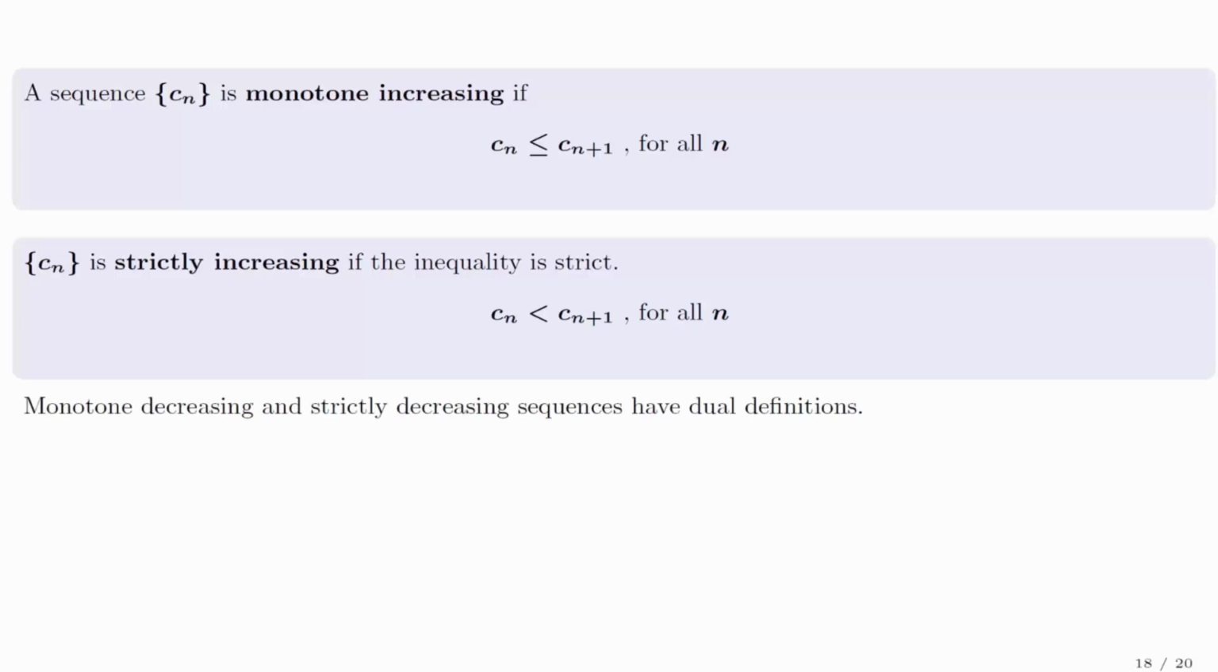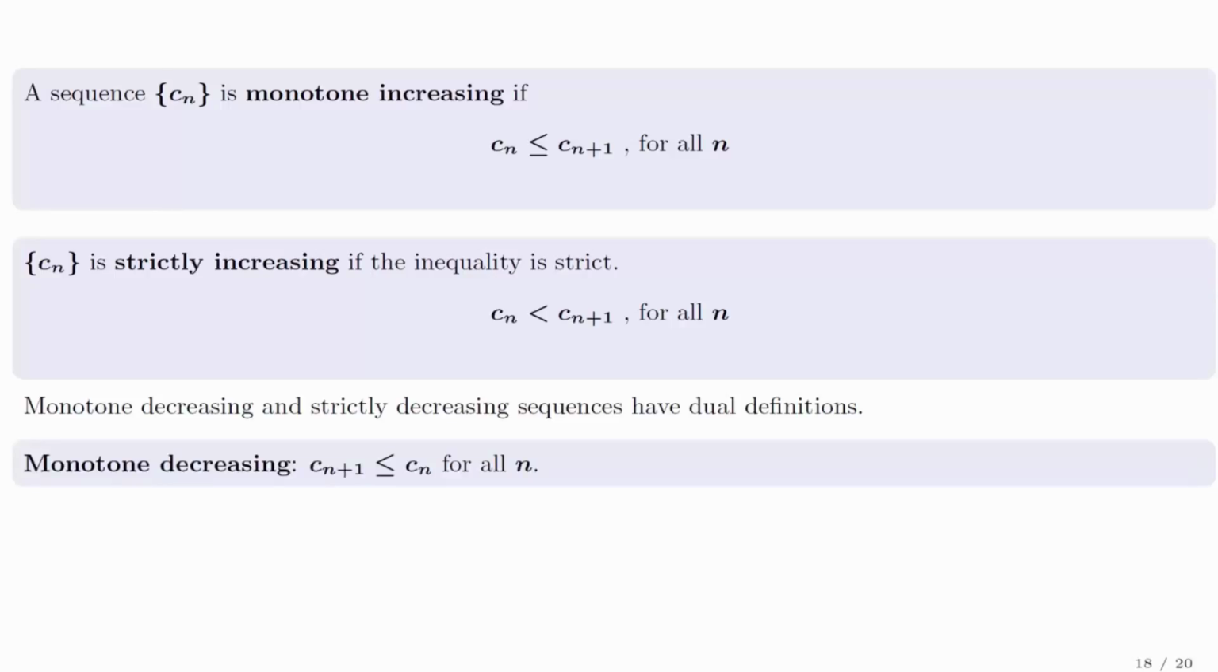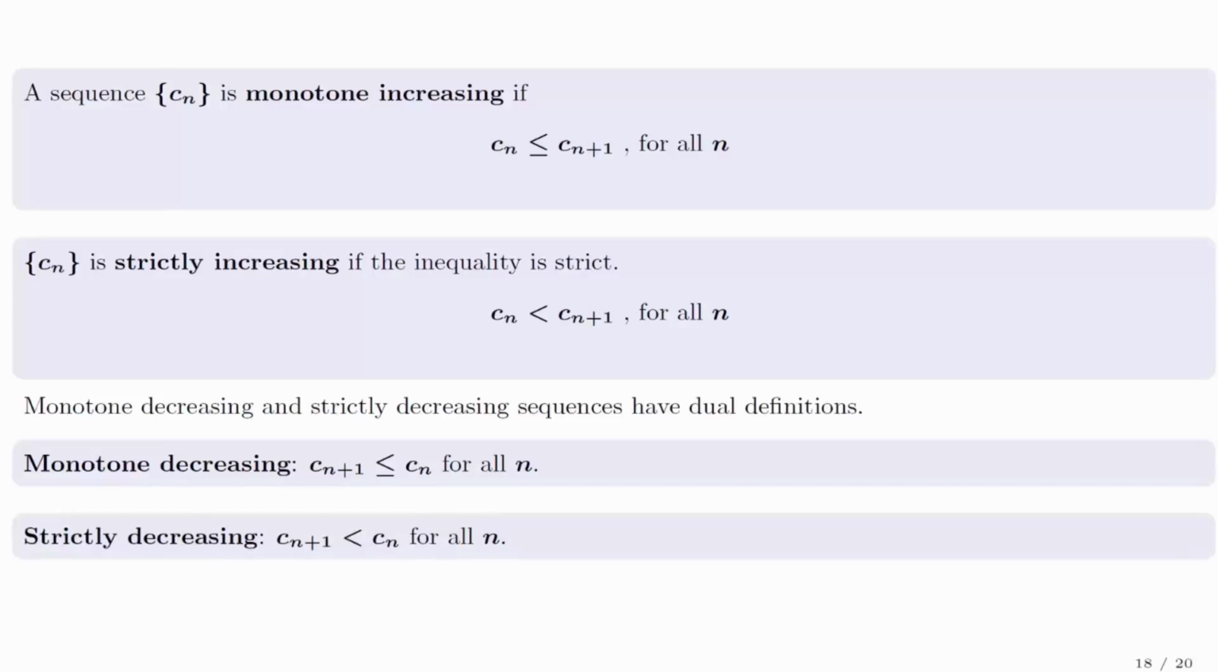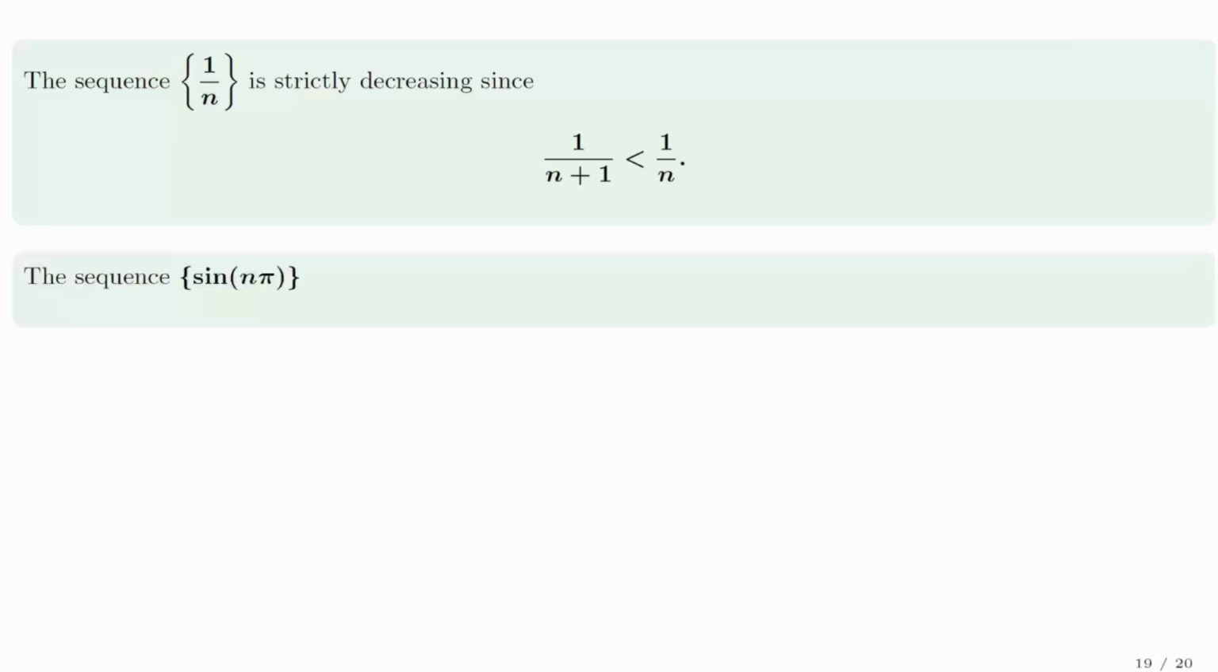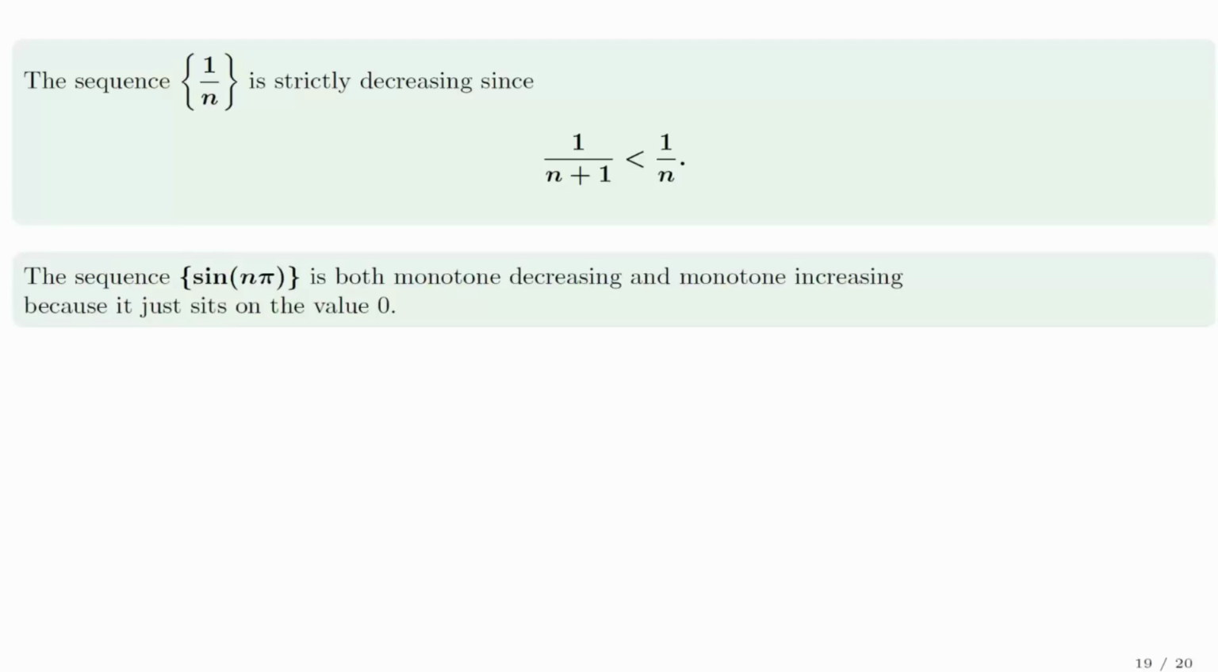Monotone decreasing and strictly decreasing sequences have a dual definition. Monotone decreasing means that c_{n+1} is less than or equal to c_n. Strictly decreasing means that c_{n+1} is strictly less than c_n, again for all n. For example, the sequence 1/n is strictly decreasing since 1/(n+1) is less than 1/n. The sequence sin(nπ) is both monotone decreasing and monotone increasing because it really just sits on the value 0. If you don't see this, plot a few points on the real number line.